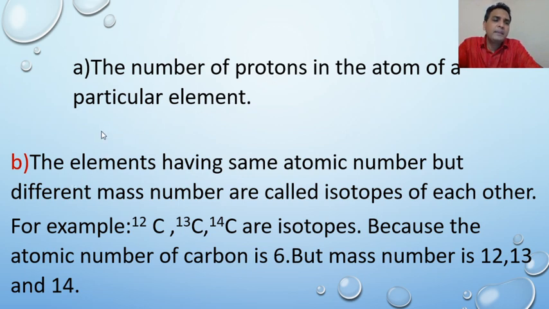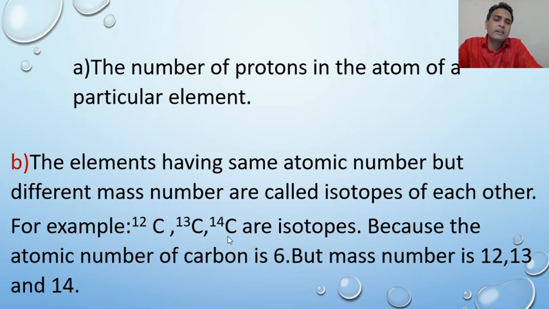Now, question number B. The elements having the same atomic number but different mass number are called isotopes of each other. I mean, what is an isotope? The elements having the same atomic number, I mean, they have the same proton number but different mass number. For example, we can say that carbon 12, carbon 13 and carbon 14 are isotopes.